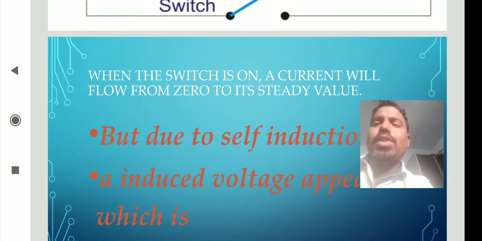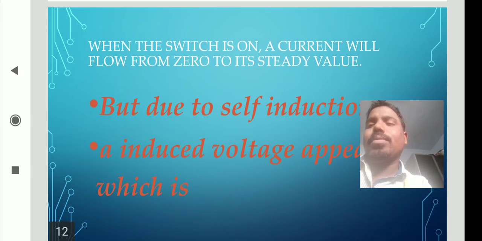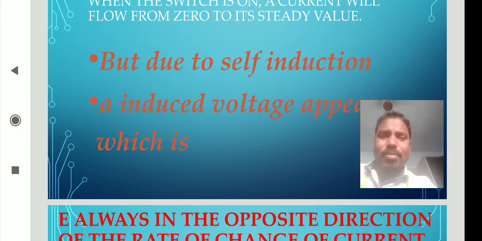From the above figure, when the switch is on, a current will flow from 0 to its steady value. But due to self-induction, we have two different types of induction: self-induction and mutual induction. Induction is when one body shows its effect on another body.